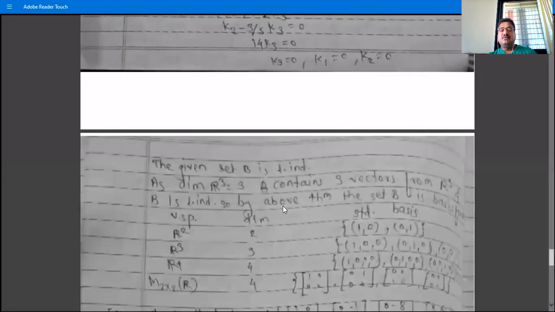Okay, so we have to show, in this example, that this set is a basis of R3. We denote the set elements by V1, V2, V3, and then we have to show this B is a basis of R3. That is, show that either B is linearly independent or B spans R3. Just show that B is linearly independent. So in order to solve the example of basis, we have to show the set is linearly independent. This is the repetition of the linear independence type of problem.